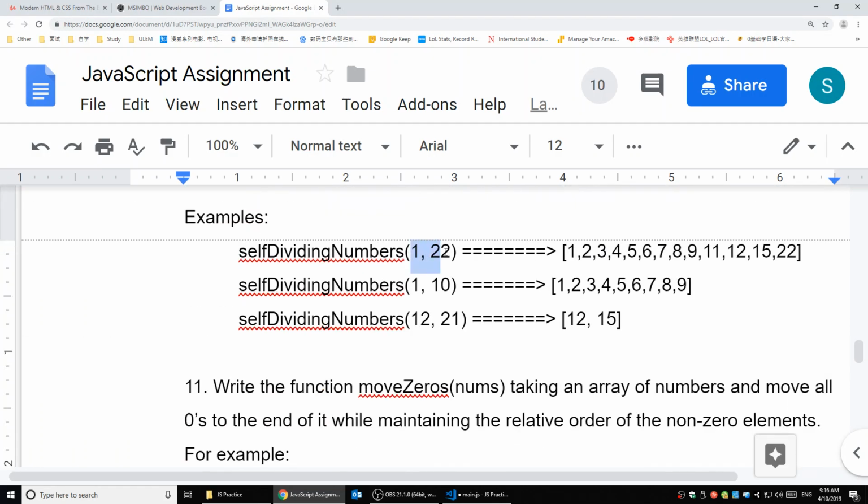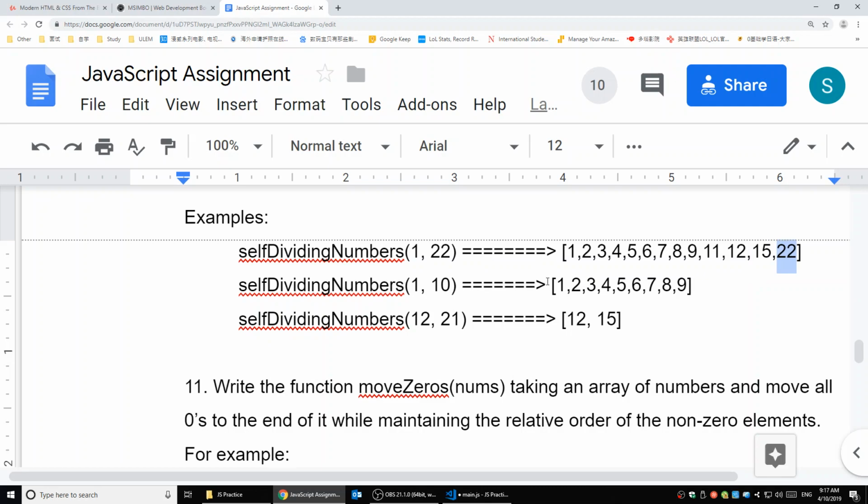For example, between 1 and 22, 1 can be divided by 1, so that is self-dividing. 2 can be divided by 2, is self-dividing. 3 can be divided by 3, it's self-dividing. Like until 9, all the single digits, they are self-dividing. And 11 can be divided by 1 and 1, so it's self-dividing. 12 can be divided by 1, can be divided by 2, so it's self-dividing. 13 cannot be divided by 3, so that's not self-dividing. 14 cannot be divided by 4, so that's not self-dividing. And 15 is self-dividing, 22 is self-dividing.